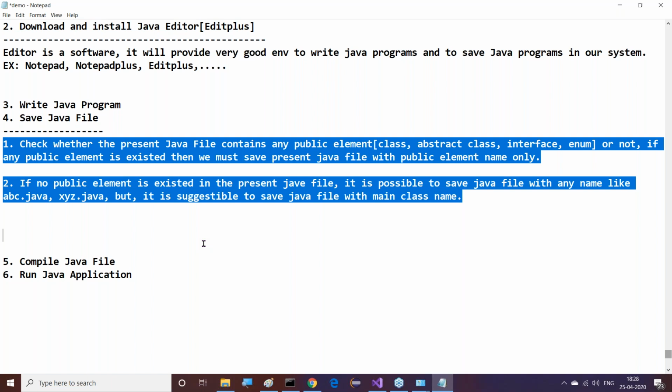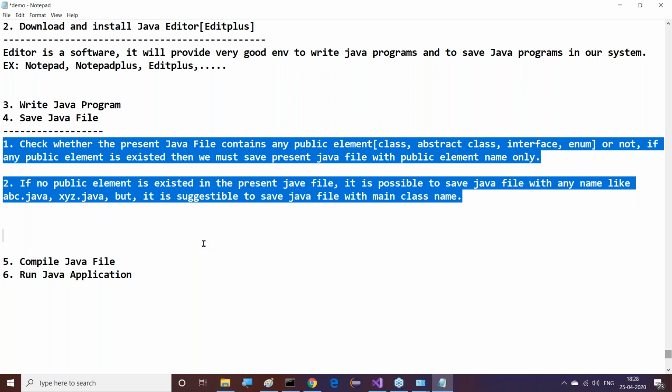For example, when no public element is available in the present Java file, then we can save that Java file with any name, like abc.java and xyz.java.